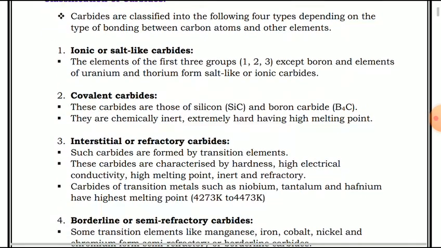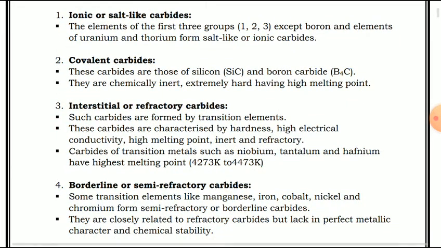Now the last one will be the borderline or semi-refractory carbides. Some transition elements like manganese, iron, cobalt, nickel and chromium form semi-refractory or borderline carbides. These are closely related to refractory carbides but lack perfect metallic character and chemical stability. So these are the four different types of carbides.